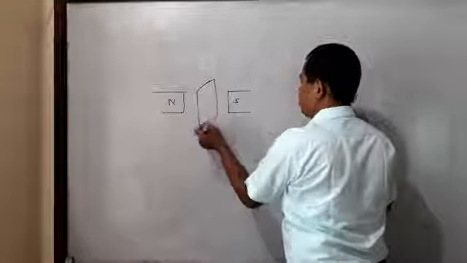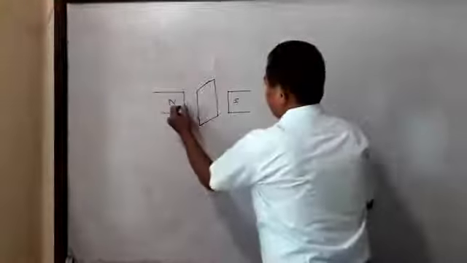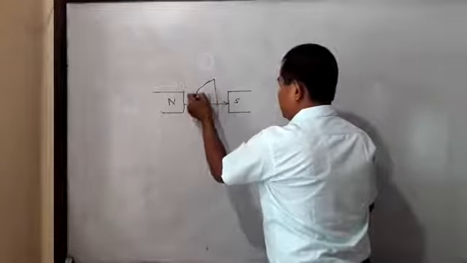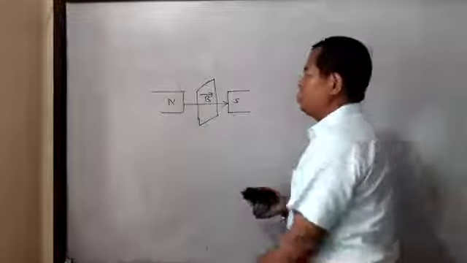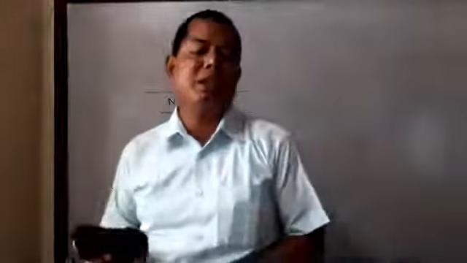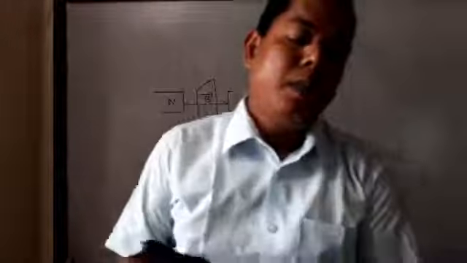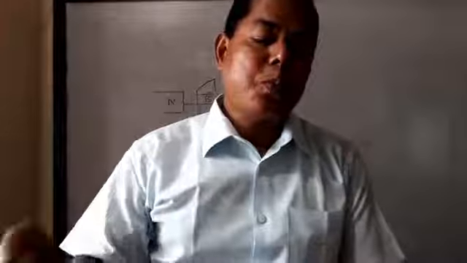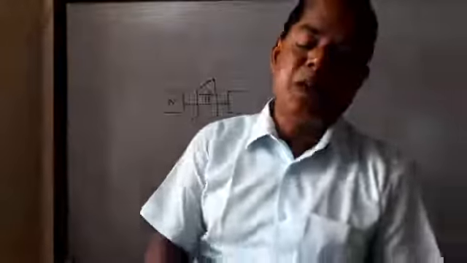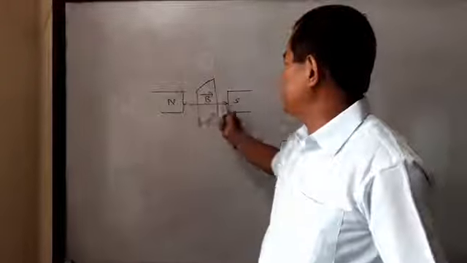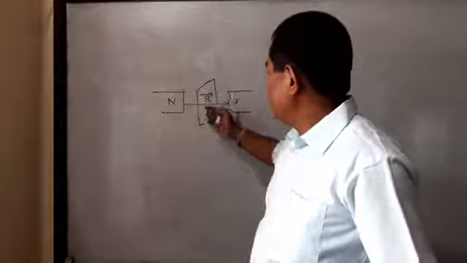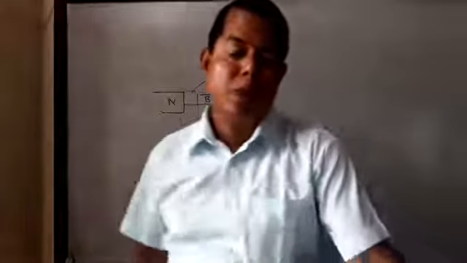The magnetic field is acting from the north pole to the south pole. Listen to the question: a sheet of copper is placed between the poles of an electromagnet. This is the north pole, this is the south pole, and this is the copper sheet placed between the electromagnet.